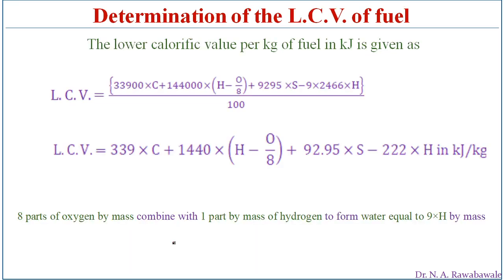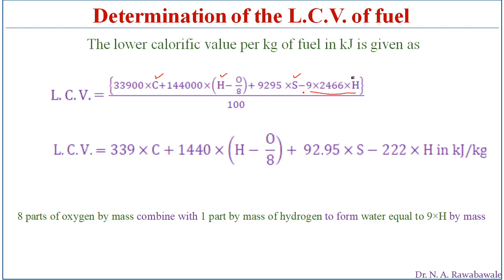Then coming to the lower calorific value, what is the lower calorific value? The lower calorific value of fuel per kg of fuel in kilojoules is given as, the earlier equation of higher calorific value, 33,900 into C plus 1,44,000 in bracket hydrogen H minus O divided by 8, plus 9,295 into S, minus 9 into 2,446 into H. So the amount of water produced is going to absorb heat energy.